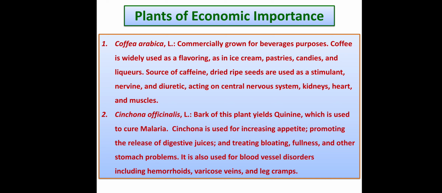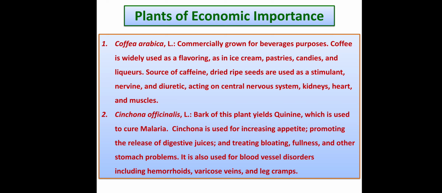Next plant is Cinchona officinalis. This plant yields quinine, which is used to cure malaria. This quinine is yielded from the bark of this plant. Then cinchona is also used to increase the appetite.